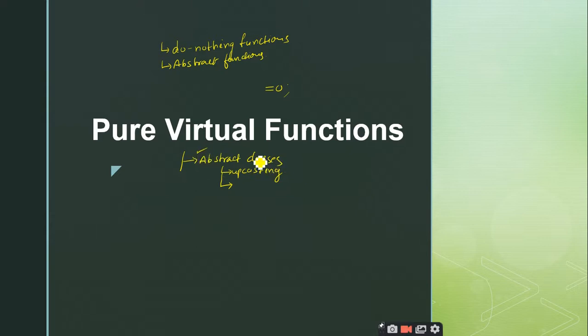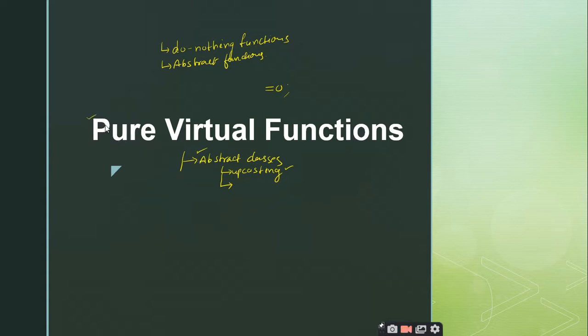The main purpose of this abstract class, as one of our girls told, is that it is used for upcasting, where you create a base class pointer and use it to refer to all the derived classes. If there is a situation to refer to all the derived classes from a single base class pointer, then we can make use of these abstract classes, and for that we need the concept of pure virtual functions.